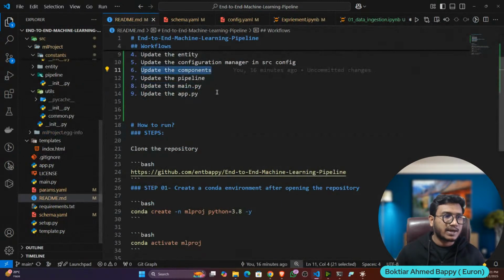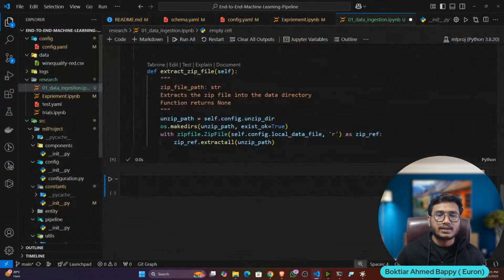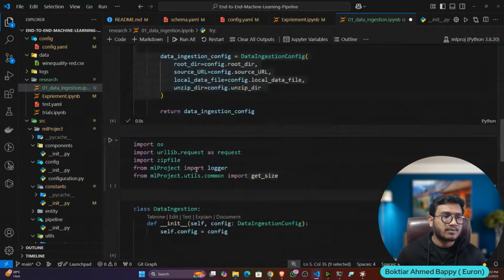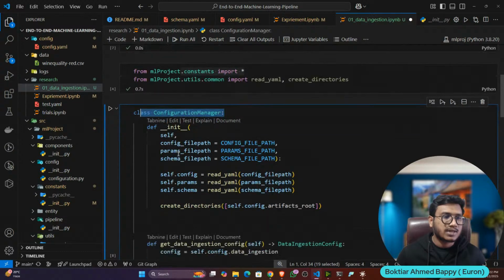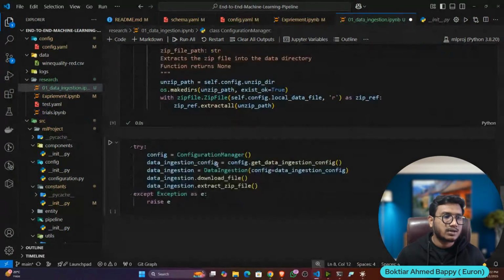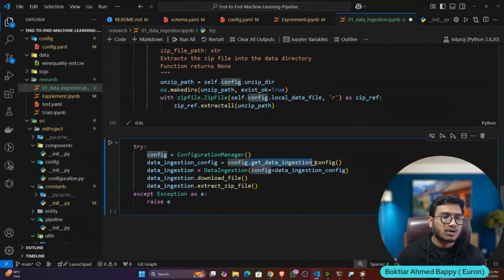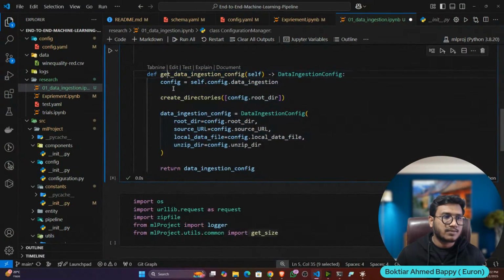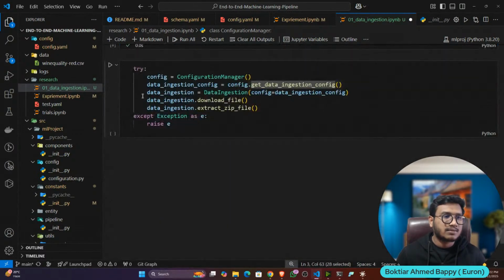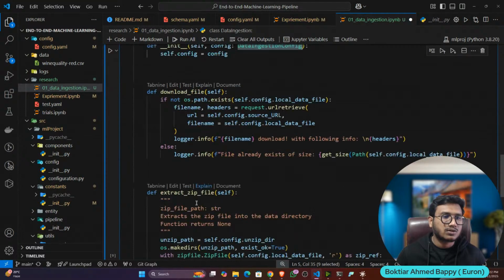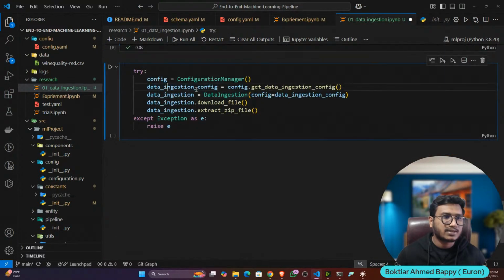For this, I'm going to create a pipeline. Pipeline means it's a step of execution. First of all, I'm defining my configuration manager, because I need this configuration to pass inside my component. So I use the configuration manager, and I'm getting the data ingestion config. After that, I'm initializing my component, which is nothing but the data ingestion class, and this class takes the data ingestion config. So the config I got, I'm passing inside that.